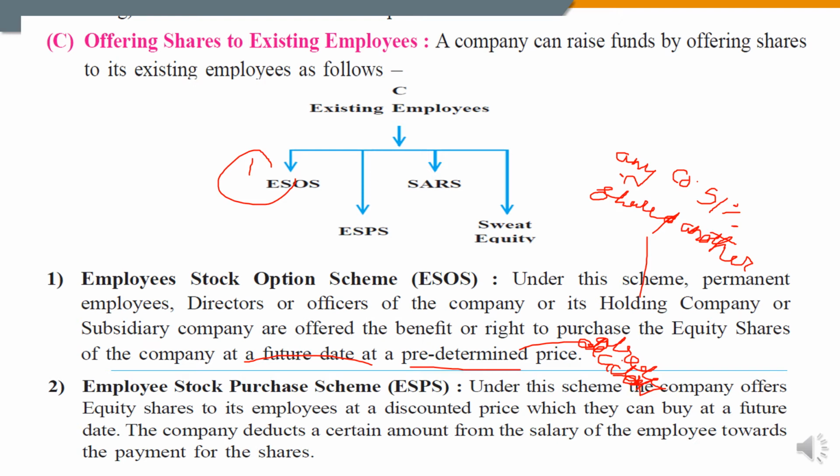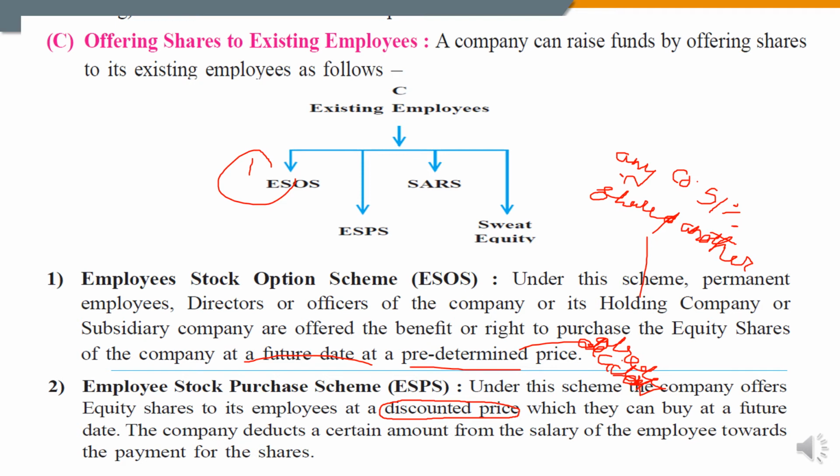Next is the employee stock purchase scheme, ESPS. The first was the employee stock option scheme and the second one is the employee stock purchase scheme. Let's see what it is. Under this scheme, the company offers equity shares to its employees at a discount price. So a new word is added, discount price. This option of equity shares is given to its employees, but at the discounted price, which they can buy at a future date.